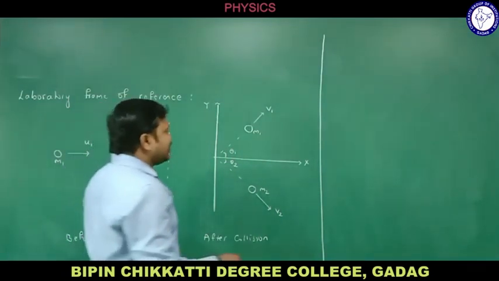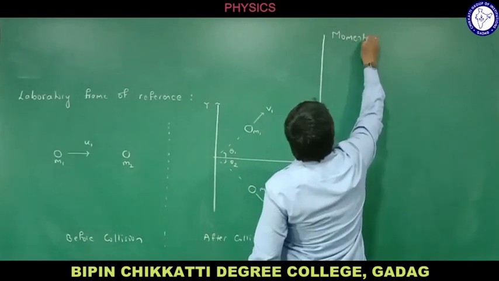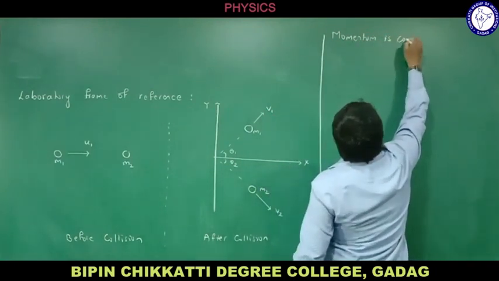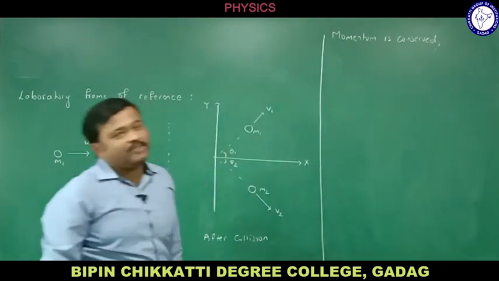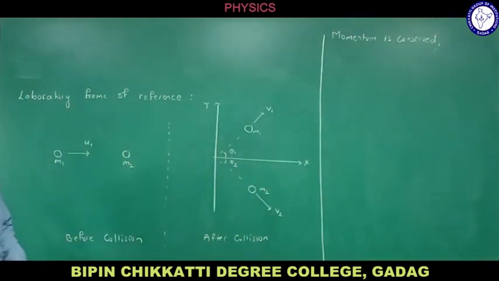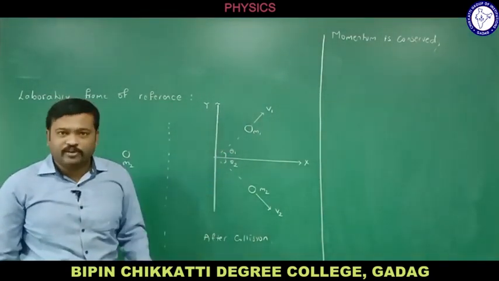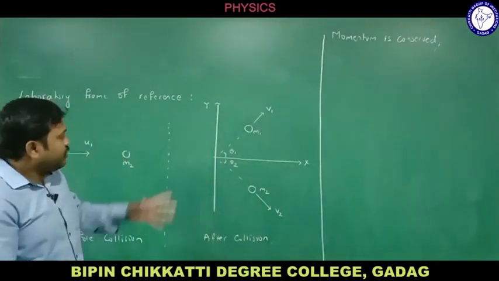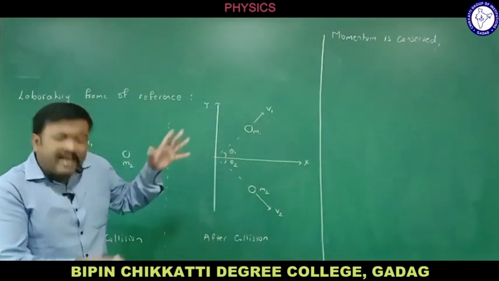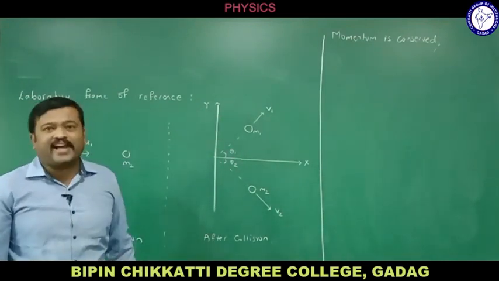First of all, what is conserved in this collision? Momentum. Let me write. Momentum is conserved in all types of collisions, right? But this is two dimensions now, which means we need to take two equations, along the x-axis and along the y-axis. Here, as the particles are moving in the plane, and a plane is two-dimensional, we need to speak about two axes.